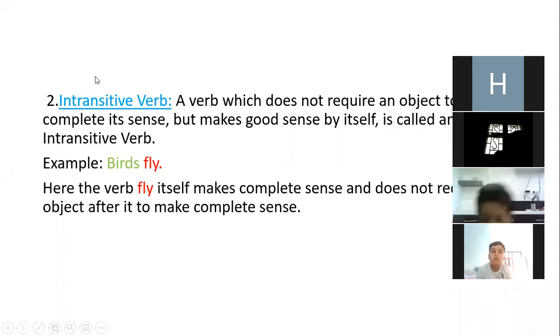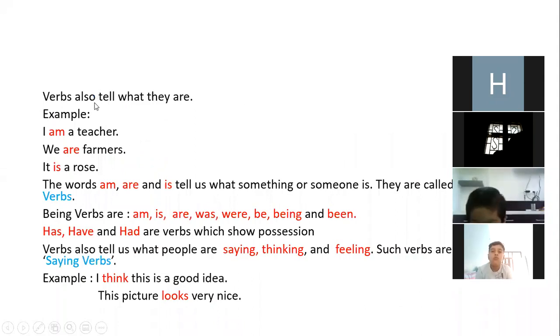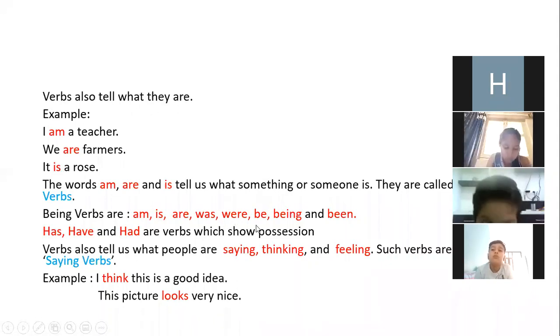Okay, now let's move to another kind of verbs. Verbs also tell what they are, like am, are, is, was, were, be, being, and been. Okay, these verbs are what? They are called auxiliary verbs, or you can say they are called helping verbs. Okay, when we learn tenses, we generally use them.